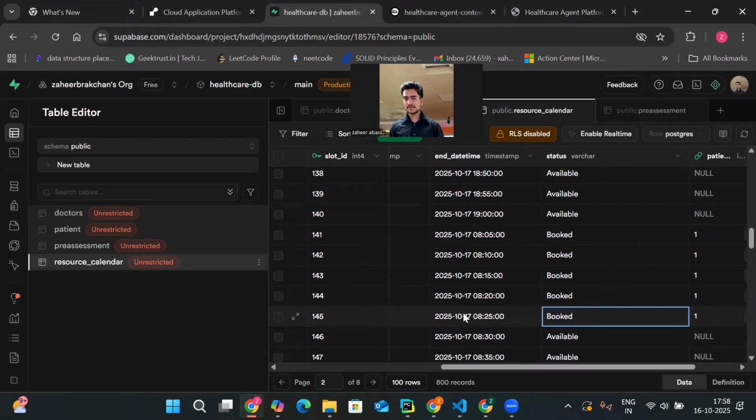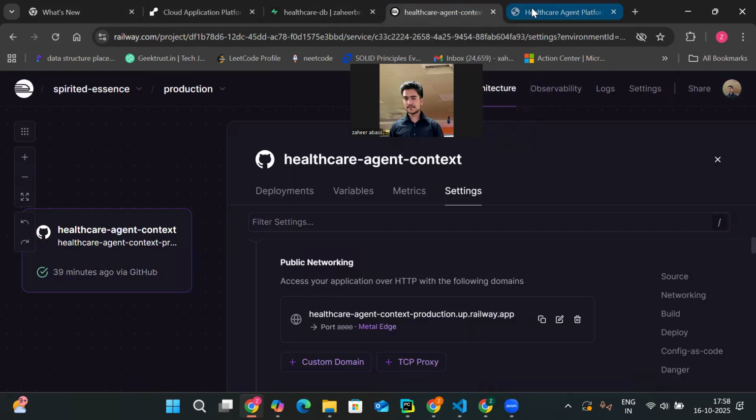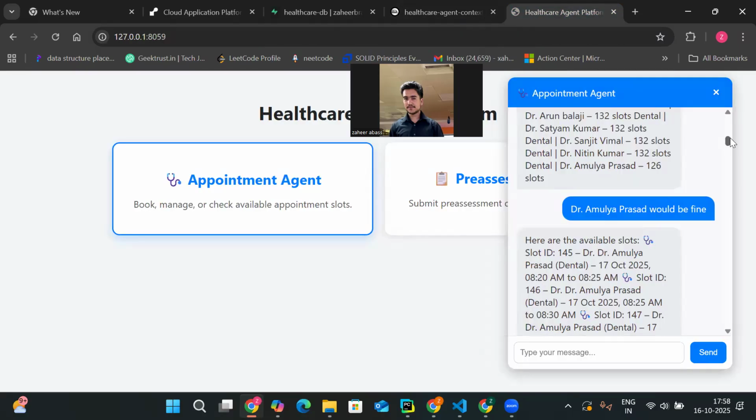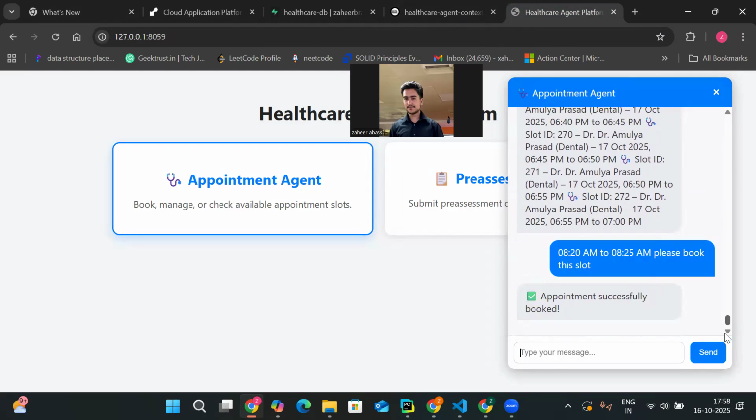So 145 has been booked. So here this slot has been booked. This is the way I am drilling down and only showing the content which is less than the content length of the LLM.